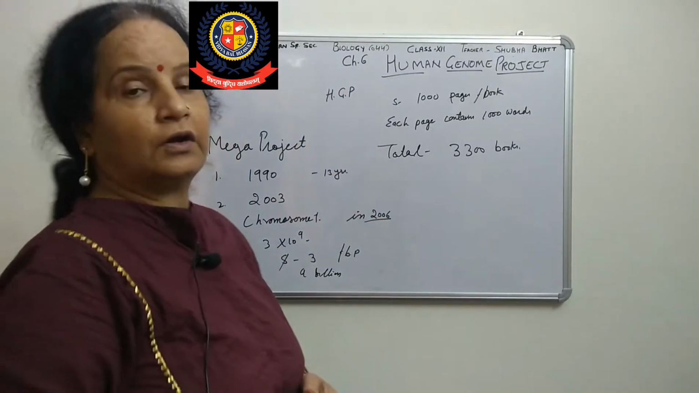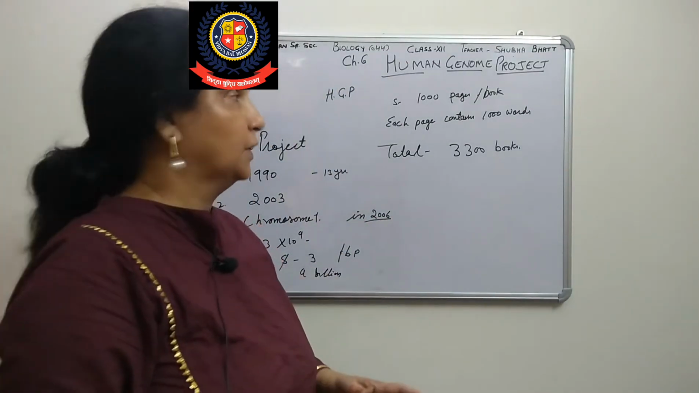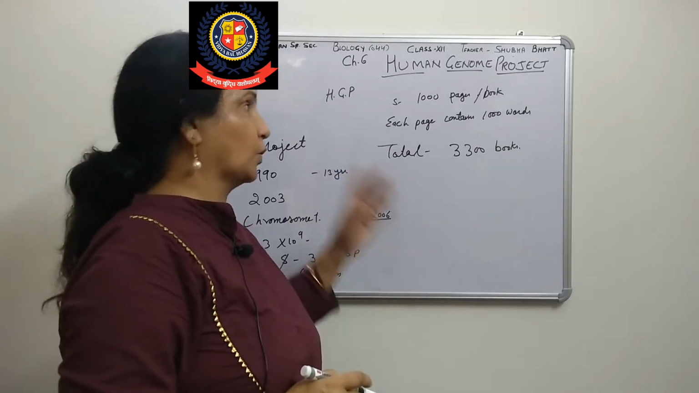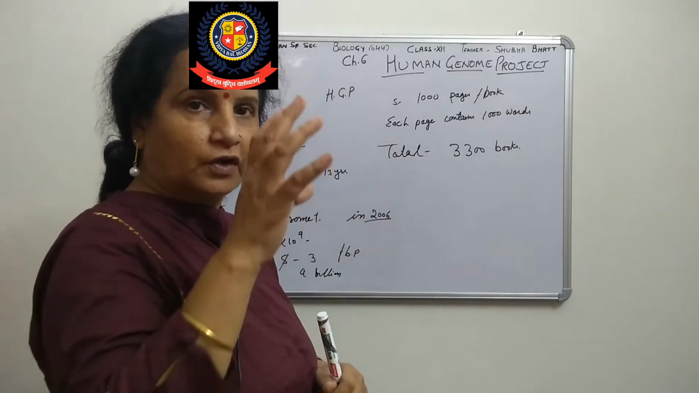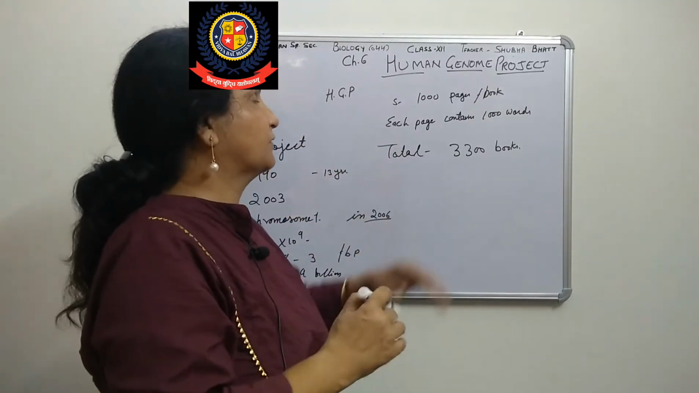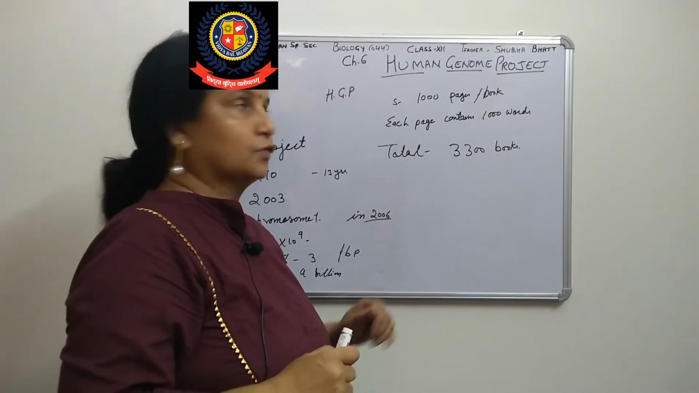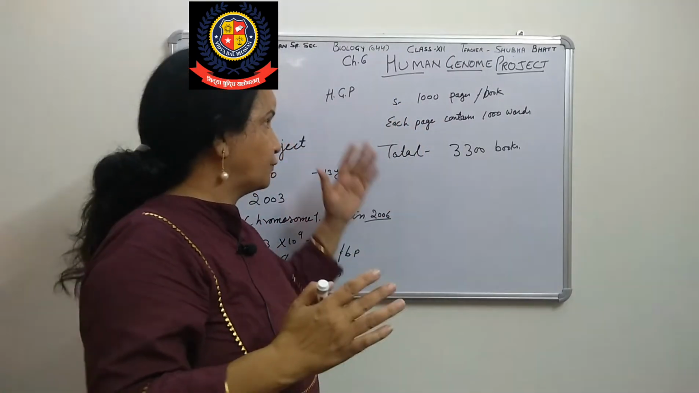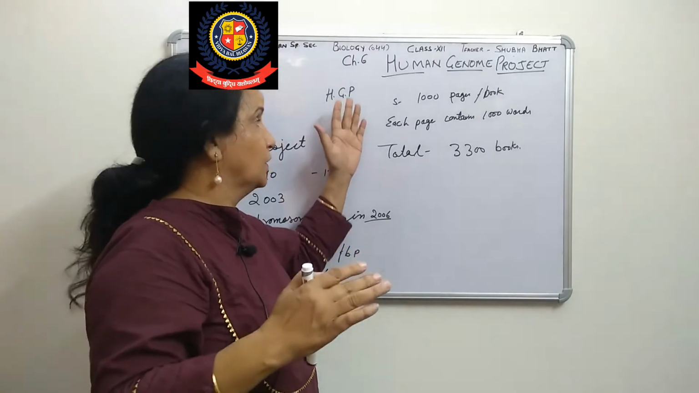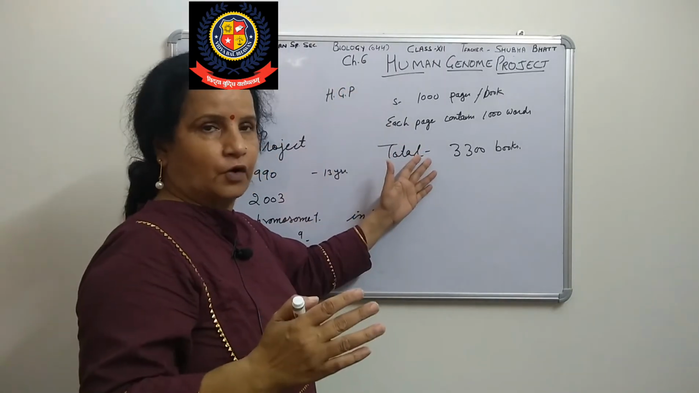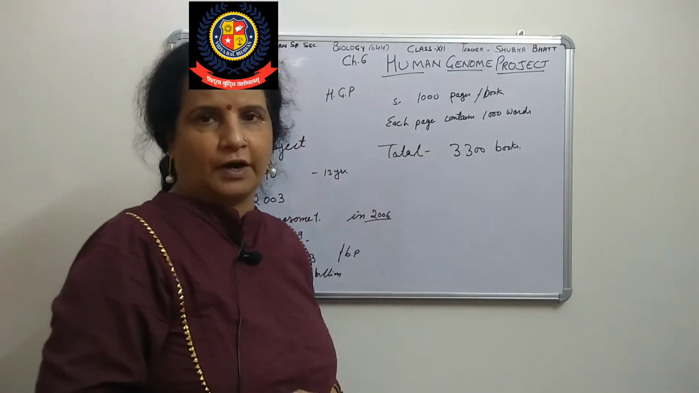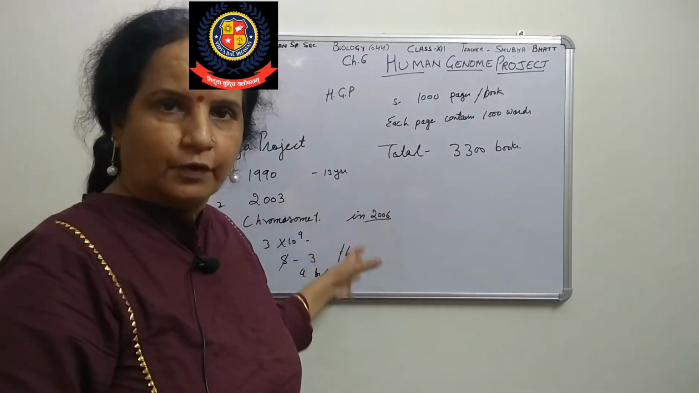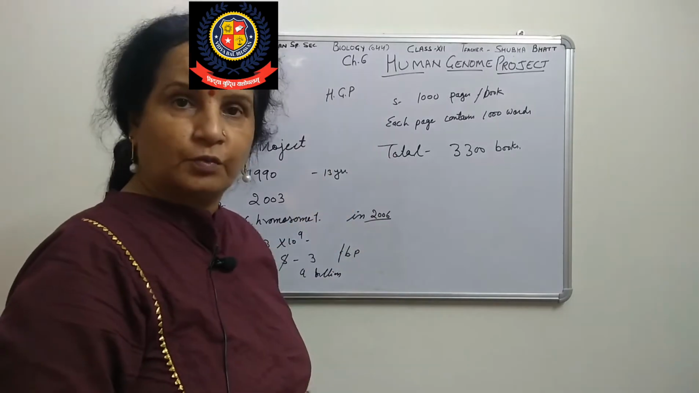When all the information we have got is typed in a page, that page has 1,000 words, and then those 1,000 pages collectively make one book. So in that way, all those sequence information which we have found out will be written in typing form, and then 33 books are required for storing all this data, all this information. So now that is again too much.